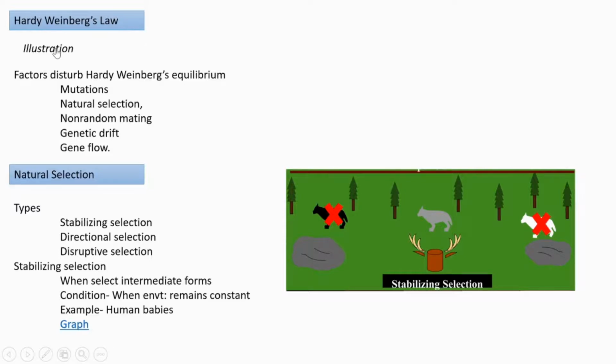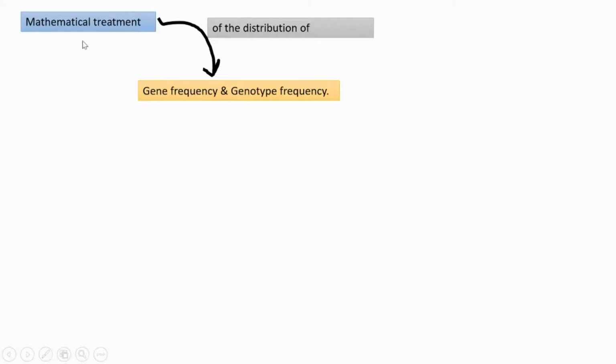Illustration. I will show you how we can explain Hardy-Weinberg law. What is Hardy-Weinberg? It is a mathematical treatment of the distribution of gene frequency and genotype frequency. What is gene frequency? What is genotype frequency? We already understand.